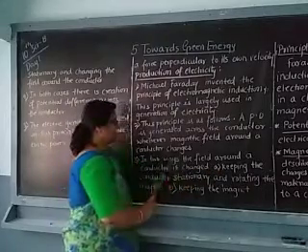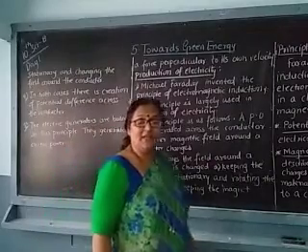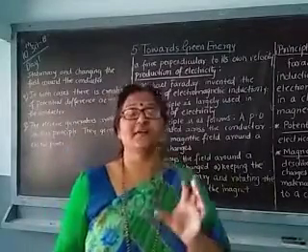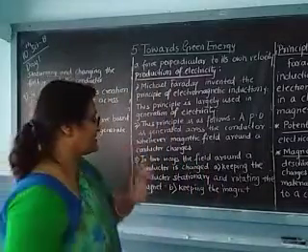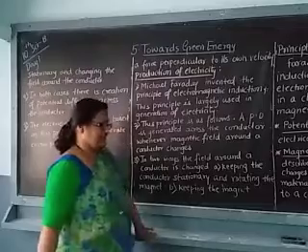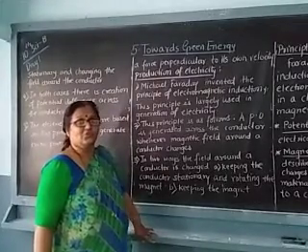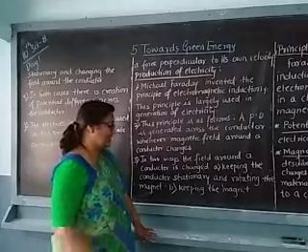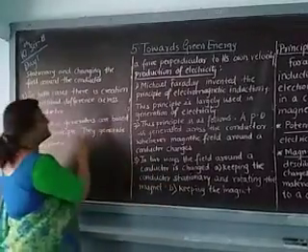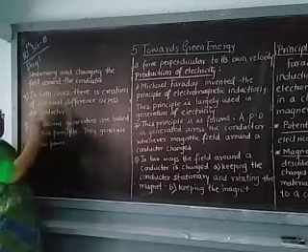Keeping the conductor stationary. Keeping the conductor stationary means you want to keep the conductor at rest, and rotating the magnet. You have to keep it at rest, but you should keep the magnet rotating. Or keeping the magnet stationary and changing the field around the conductor.